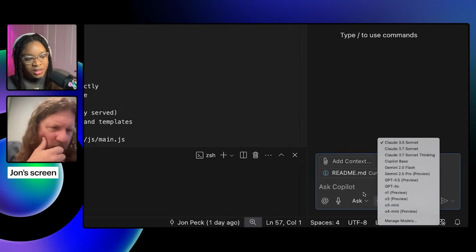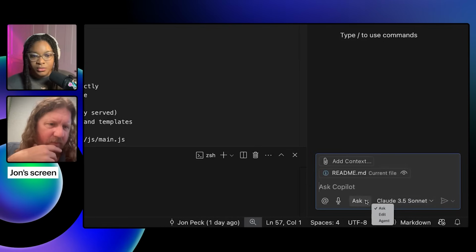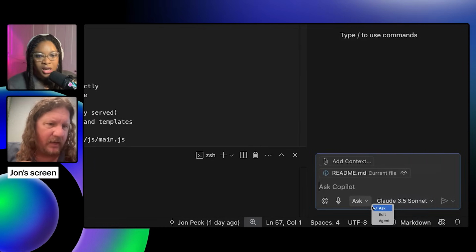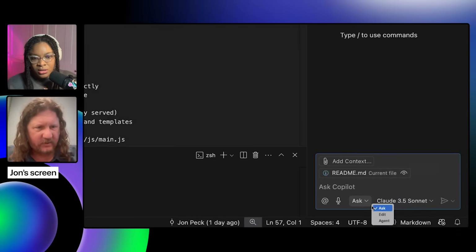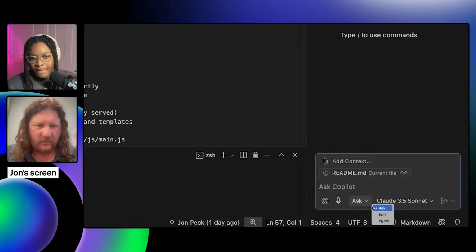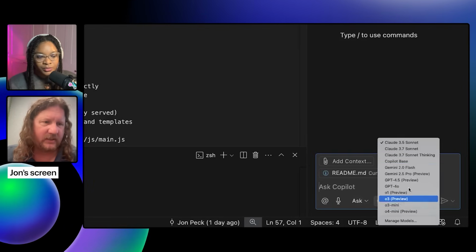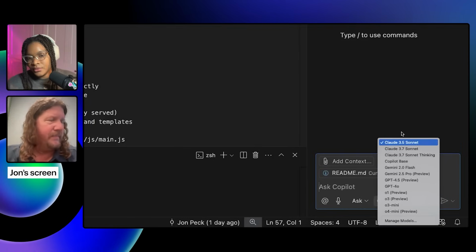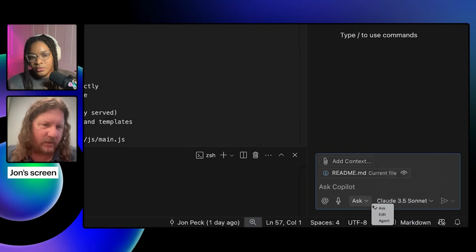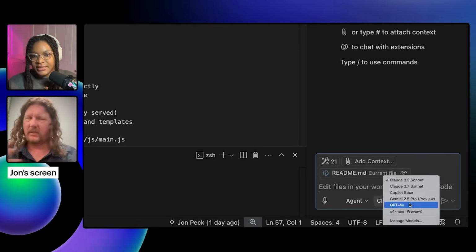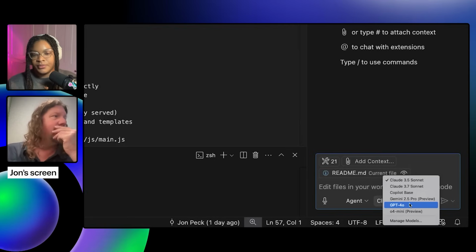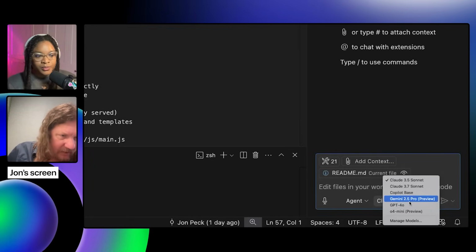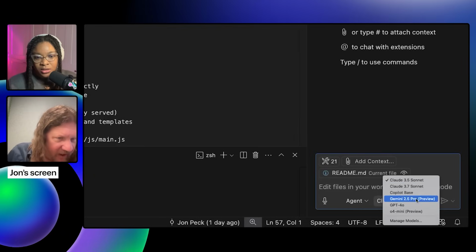Actually, before I even pick, why don't we point out, right here I'm looking in ask mode. And there are three modes: there's ask, there's edit, and there's agent. In ask mode, you have the largest breadth of selection for your models. So we can see this list is a lot bigger. When you move into agent mode, you get a smaller subset list, because certain models just don't work in agent mode. Okay, so this is what we have to work from for now, and then we'll play with the others in ask mode later, I guess. Sure thing.